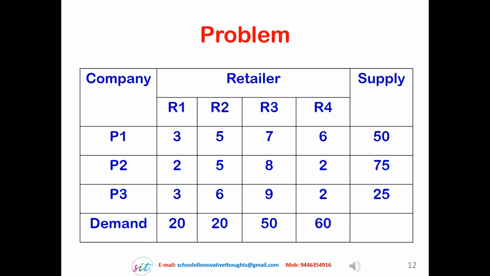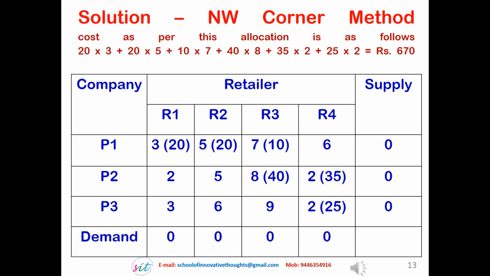So how can we find an optimum purchase from each source at the minimum cost? This is the problem. Different sources are there and different supplies are there. The demand and the supply match each other, that is, 150 units we need and 150 units are available. So the problem will be given as a matrix like this. This is a slide which shows the solution.